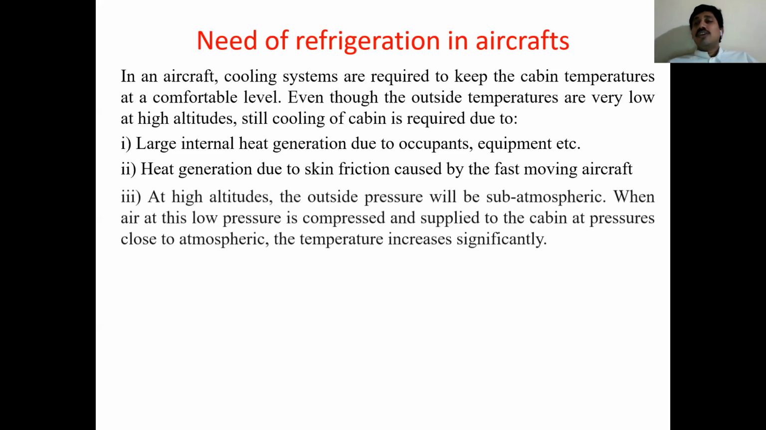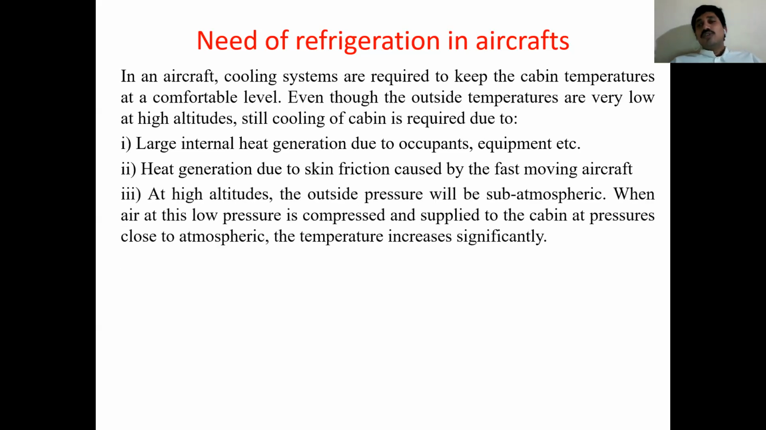And the third one is ram effect. I have written it in a detailed way, but the total meaning is this. Generally when we move to high altitudes, the surrounding is subatmospheric, which means the pressure at high altitudes is lower than atmospheric pressure at ground level. Very low pressure we see at high altitudes. At this low pressure, based on that pressure, temperature also is very low.